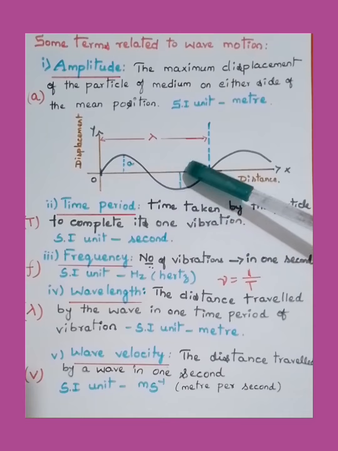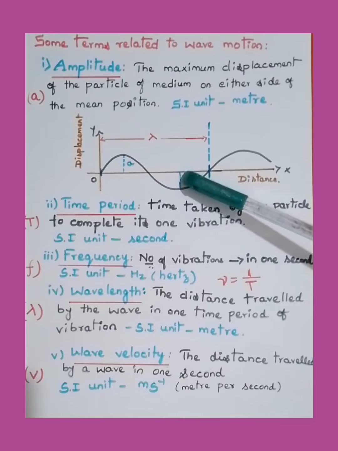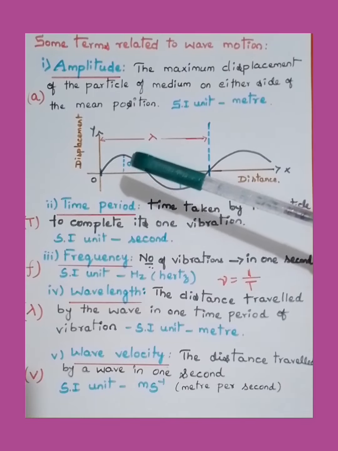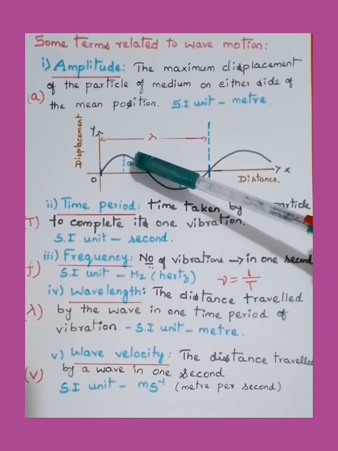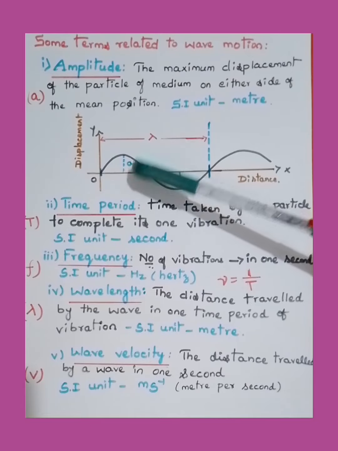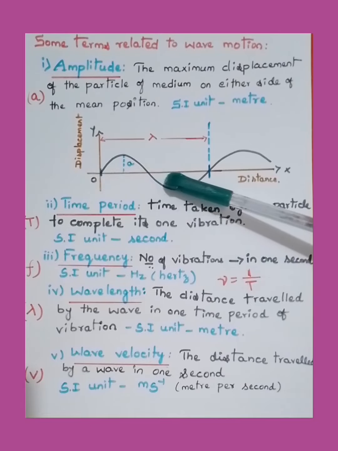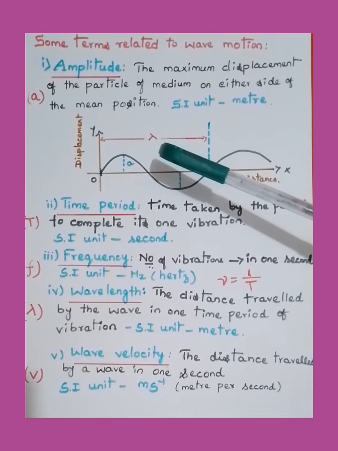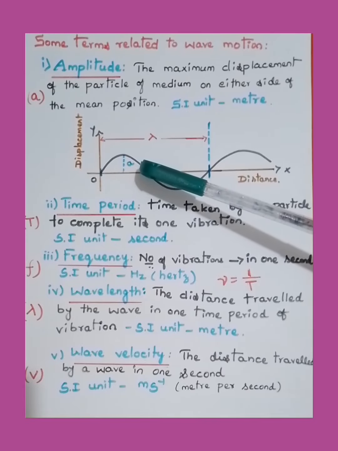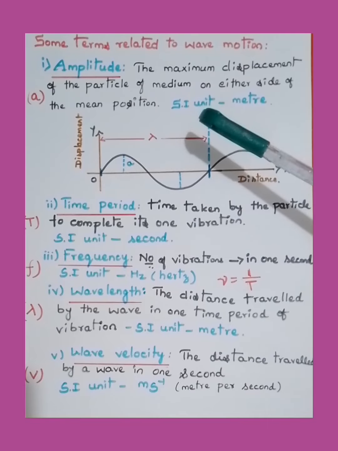From the mean position, the maximum displacement will be here, right? This highest displacement, this maximum displacement of the particle from the mean position on either side, is called the amplitude. It is represented by the small letter a, and the SI unit of amplitude is meter.